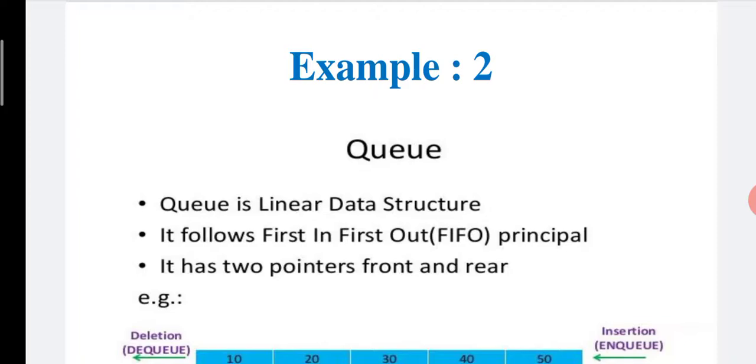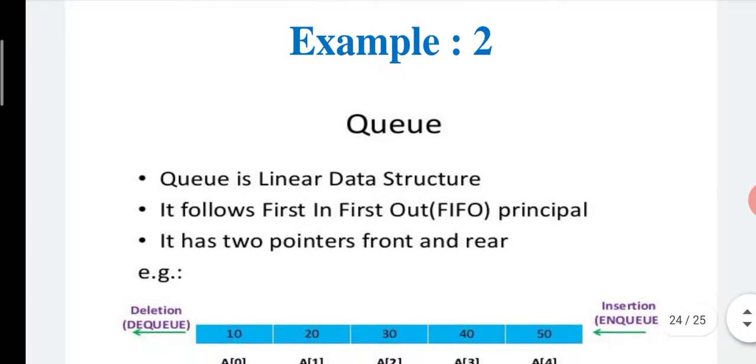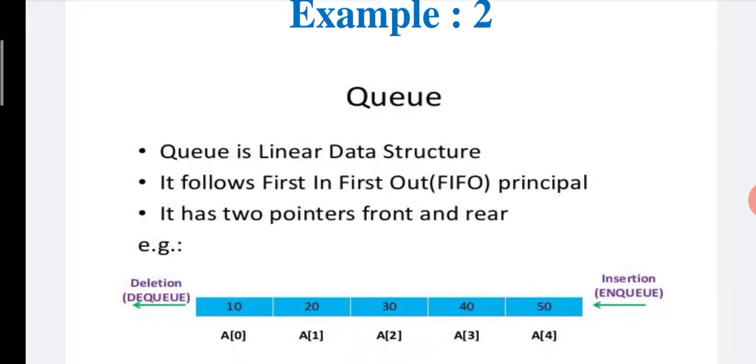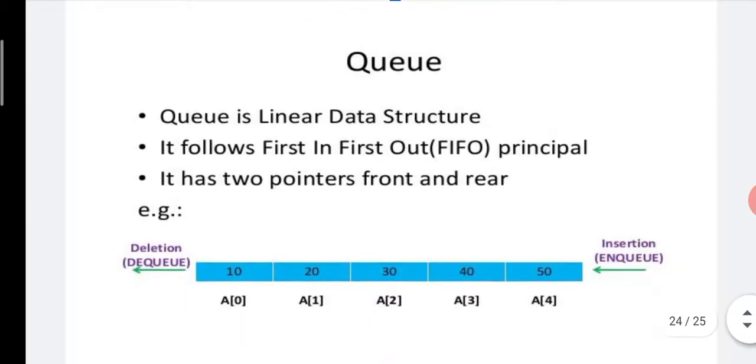See the second example. Already we discussed, queue is a linear data structure. Linear means data is stored in continuous or contiguous memory locations in your computer or system. It follows the first in first out principle. First in first out means who comes first inside a queue will be executed first, and who comes last will be executed last. It has 2 pointers, a front pointer and a rear pointer. A stack has only one pointer, the top pointer, while a queue has 2 different pointers, front and rear. We can insert the element from the rear end and delete the element from the front end.